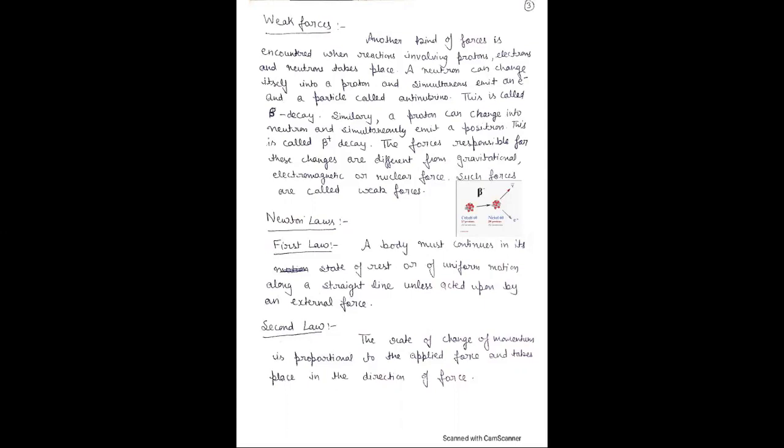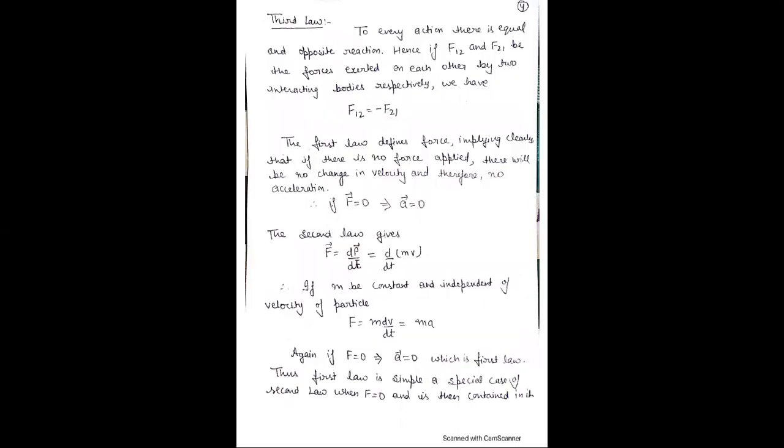And the first law is also called the law of inertia. The second law means the rate of change of linear momentum is proportional to the applied force, and that takes place in the direction of the force. It means F is equal to dp by dt. And the third law means to every action there is an equal and opposite reaction.